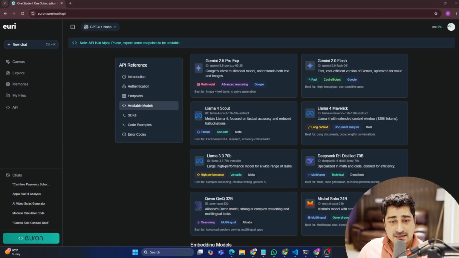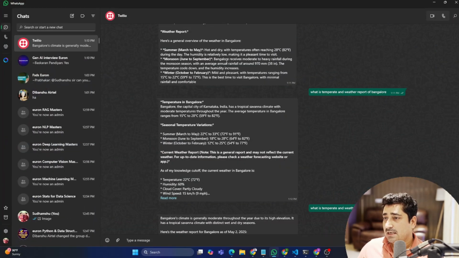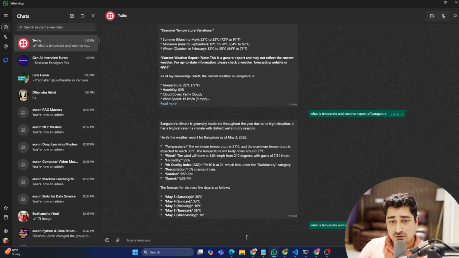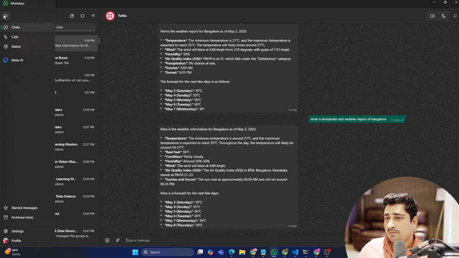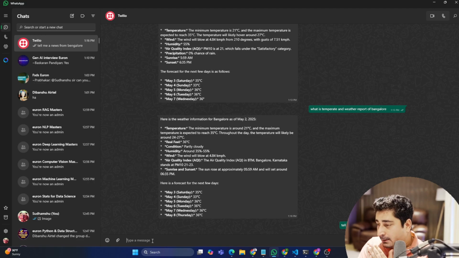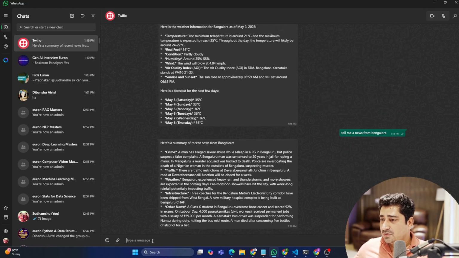So here is my screen guys, and as you can see, I'm able to chat inside my WhatsApp. So I'm going to ask a question: what is the temperature in Bangalore, and it is going to give me a response by the way. And if I ask another question, tell me news from Bangalore. So it is going to give me news from Bangalore. And that too, everything it is trying to perform in real time. So everything is real time.